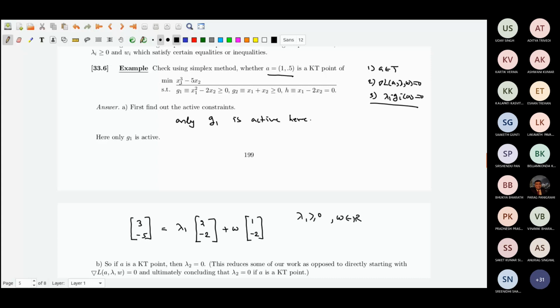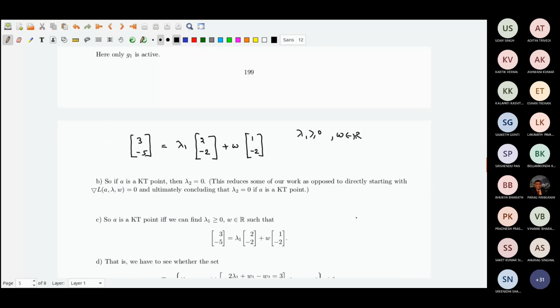If I can have that, with of course the lambda g_i conditions happening, then that will be nice. Okay, fine.